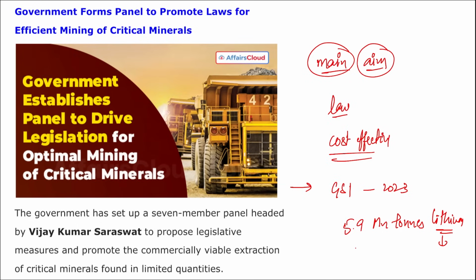They were discovered in the areas of Jammu and Kashmir. And in Jammu and Kashmir too, where were they discovered? Salal Haimana. In the Salal Haimana area of Jammu and Kashmir, these lithium reserves worth 5.9 million tons were discovered in 2023, correct?